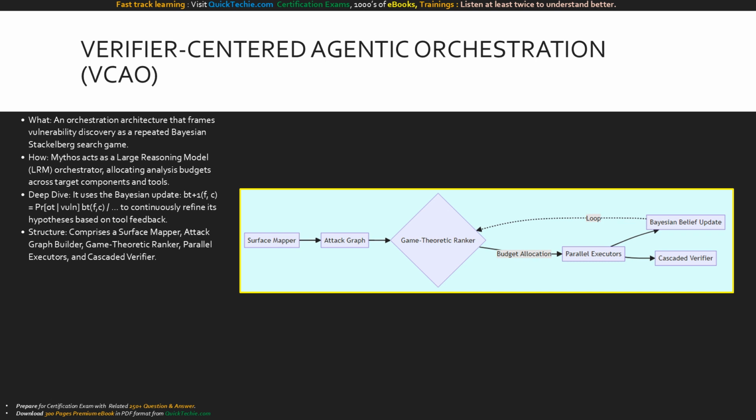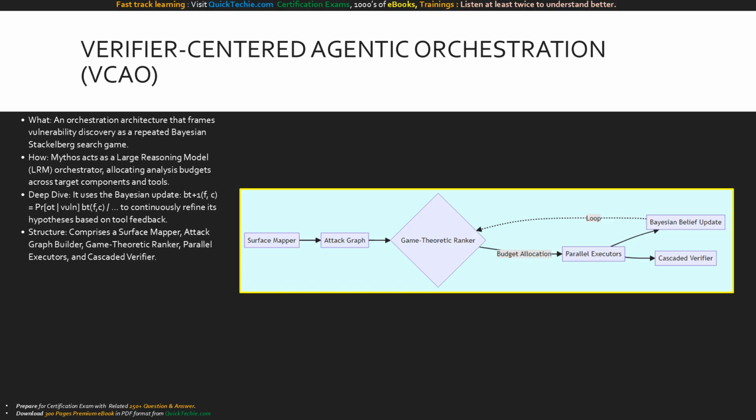Fueling its cybersecurity prowess is an external orchestration architecture known as VCAO, or Verifier-Centered Agentic Orchestration. This isn't just a neural net, it's a Bayesian Stackelberg game where a reasoning orchestrator allocates an analysis budget across targets. The model updates its beliefs about latent vulnerabilities based on dynamic tool outputs, using a formal Bayesian mathematical equation. It continuously resolves the game to optimally deploy parallel executor agents like CodeQL or fuzzers, maximizing vulnerability discovery under strict resource constraints. This structure turns Mythos into a highly efficient, autonomous engine.